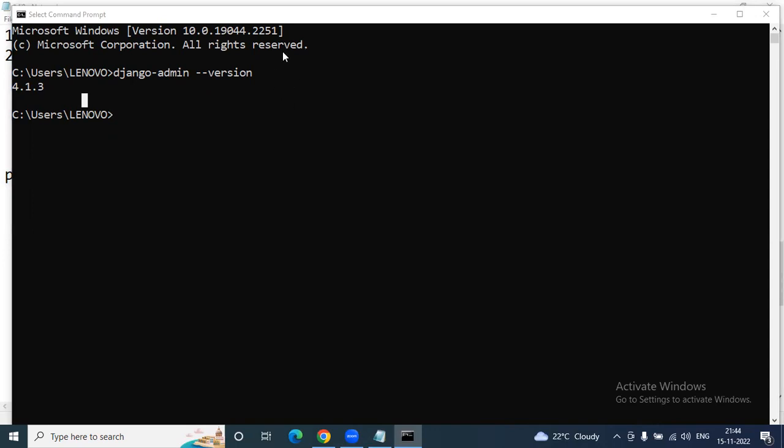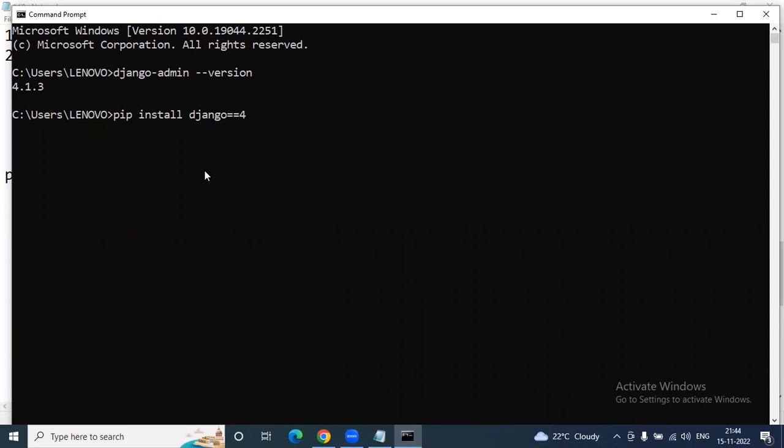So the versioning check is available clearly. This is called the Django version check, and similarly we can do a Python version check. In case you don't have Django installed on your computer, then you will find that django-admin is not recognized. And if you want to install Django, simply go for Python's pip install Django, like this. And if you want to give the version number also, clearly 4.0 or 4.1 or 4.1.3,